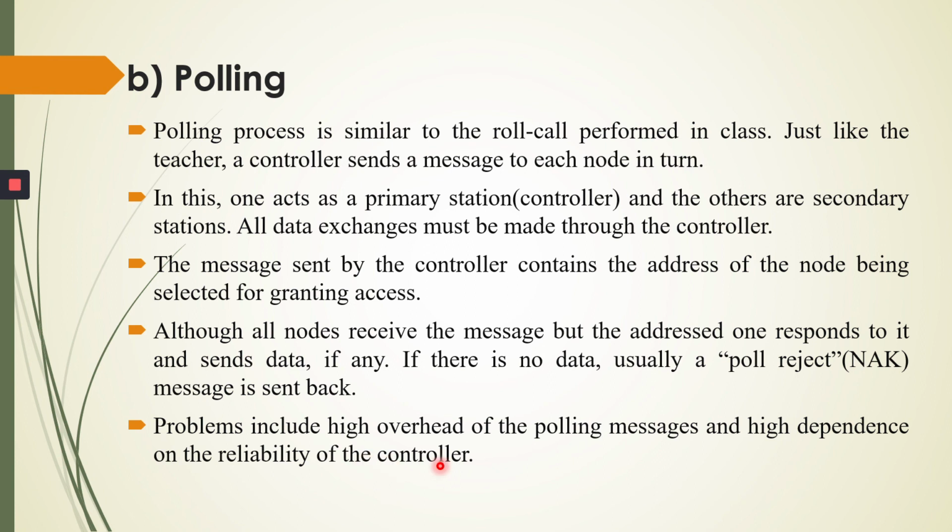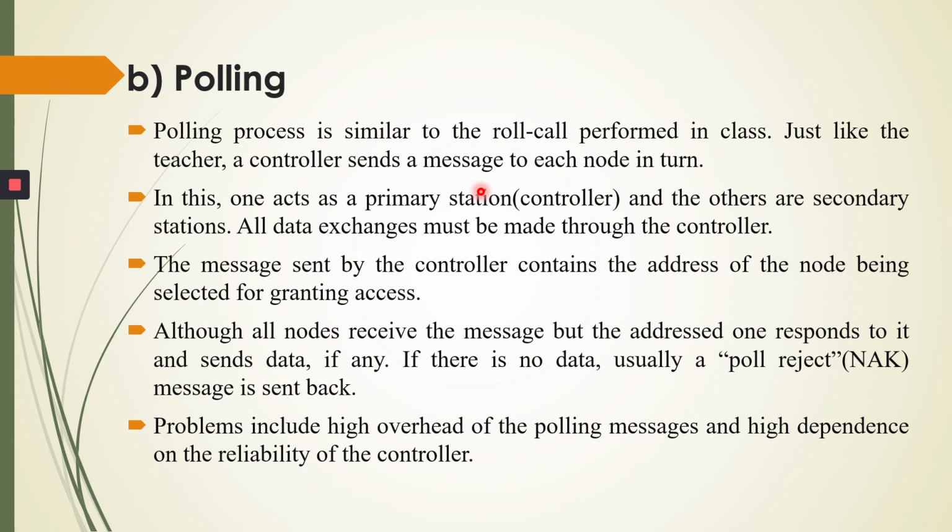So polling works with topologies where one device is designated as a primary station and the other devices as secondary stations, as I explained here. Link control is done by the primary station, as in the example of teacher and student. All data exchange takes place through the primary device. The primary device decides which device is allowed to use the channel at a given time. So when the teacher calls the roll number, he or she allows only that roll number student to give the reply. At a time only one student can give the reply.